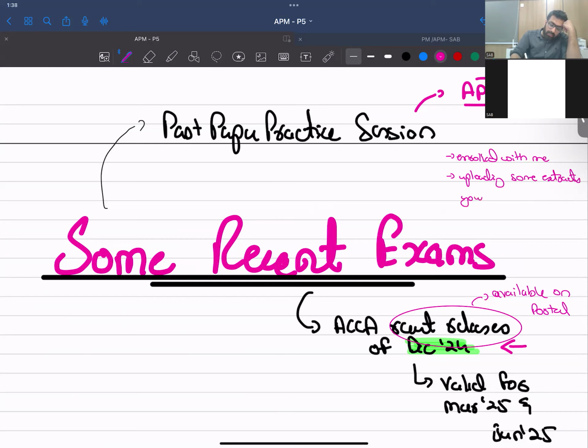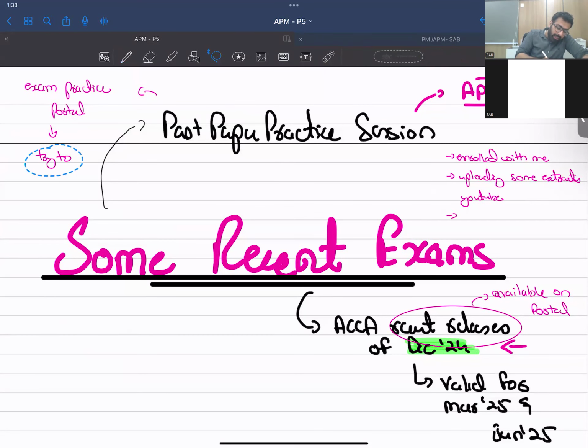So you can see from there, and more importantly, once you have seen this class, you have to go on to the exam practice portal and try to attempt other papers as well, because the only key to passing both of these papers is